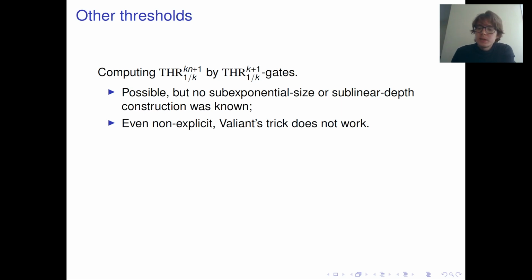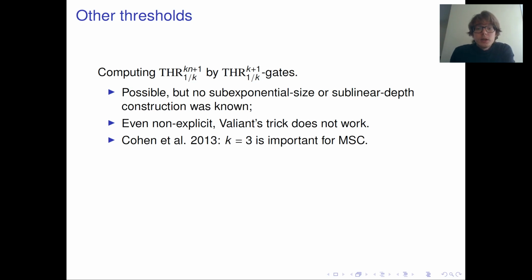In particular, Valiant's construction doesn't work here. Again, this question is motivated by multi-party secure computation, at least in the case when k equals 3.